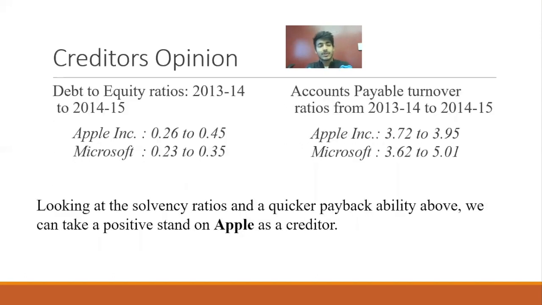And now let's talk about creditors' opinion. These two ratios are more important from creditors' point of view: debt to equity and accounts payable turnover. From both the ratios, for both the years, for both the companies, we can infer that we can take a positive stand on Apple as a creditor. So Apple has the upper hand at this point of time as a creditor.